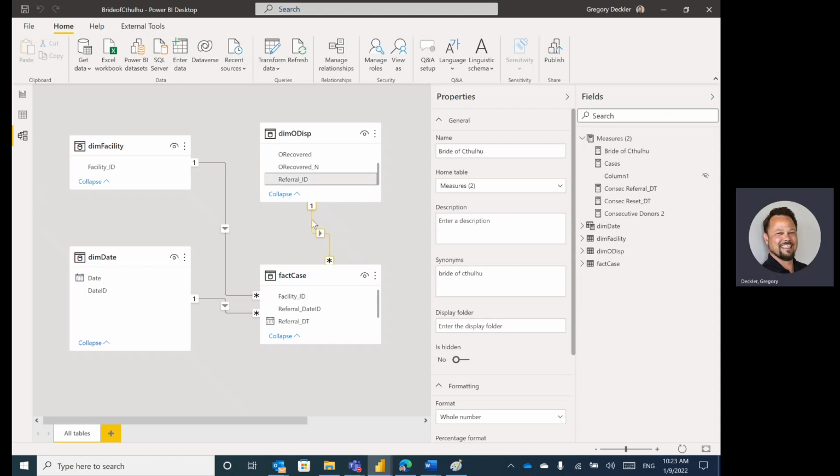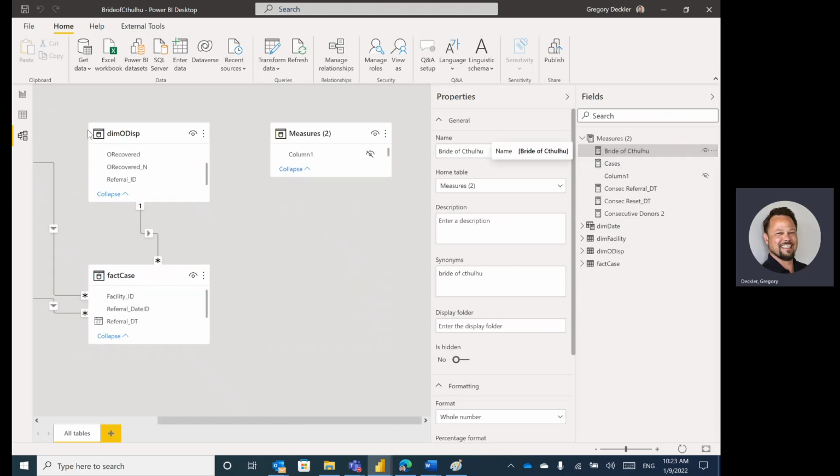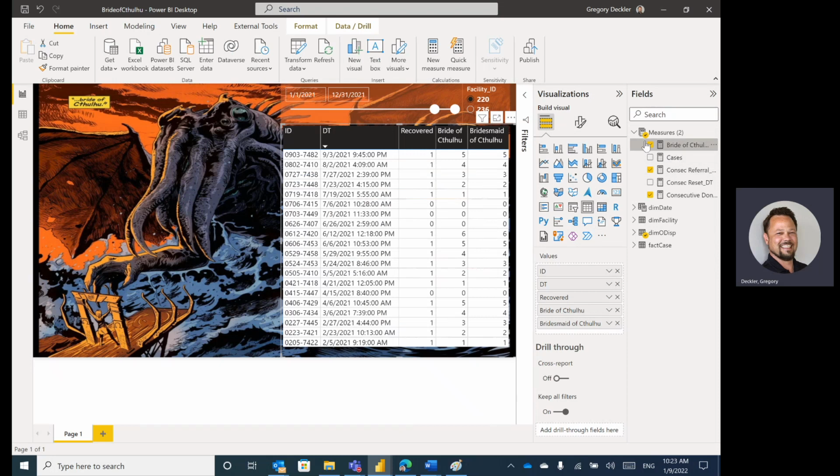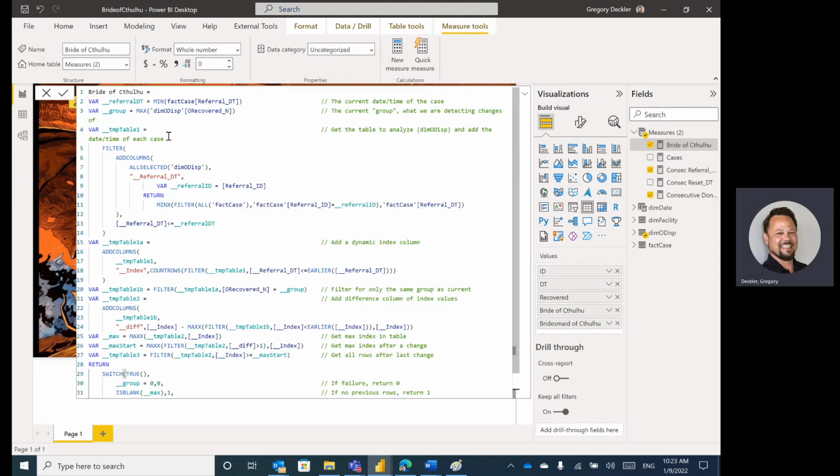Referral ID, I believe, is. Yep, referral ID is what relates the two tables. So back to Bride of Kulalu. I can actually navigate. So we're just grabbing the date time from the fact table.